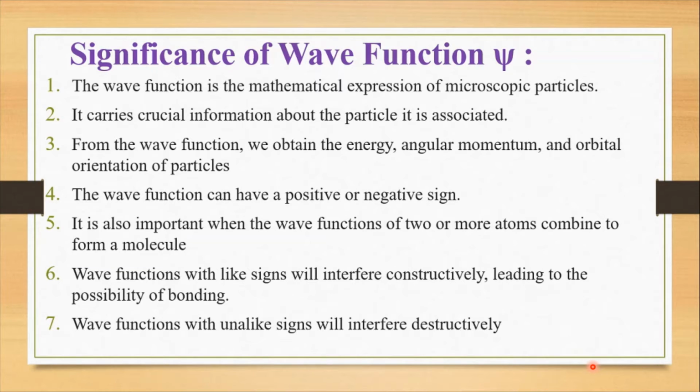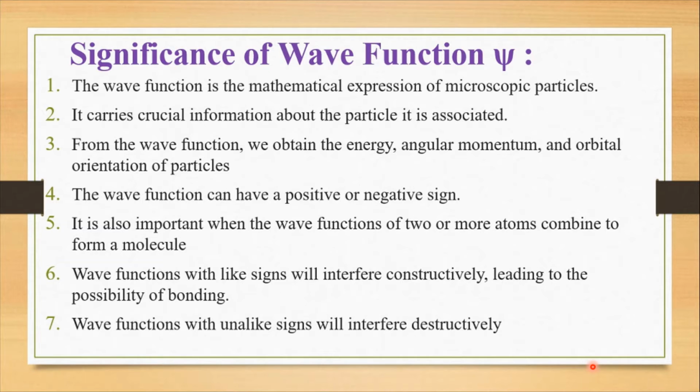For example, we get the information about the electron. By getting the information about energy, we can say that the electron is moving in so and so orbital. So it is present in s orbital, it is present in p orbital. That information we get from the wave function.